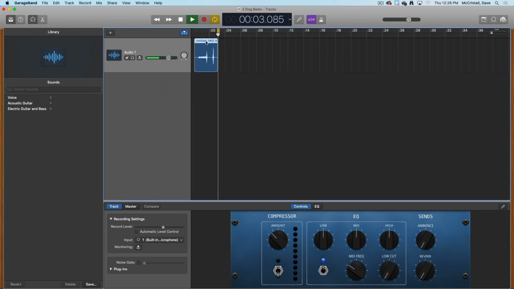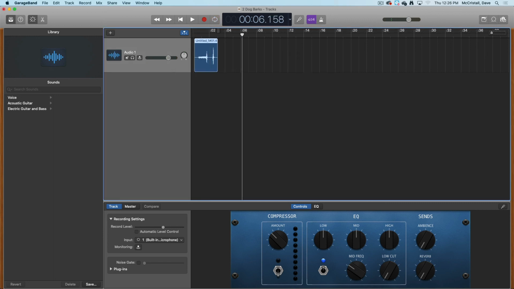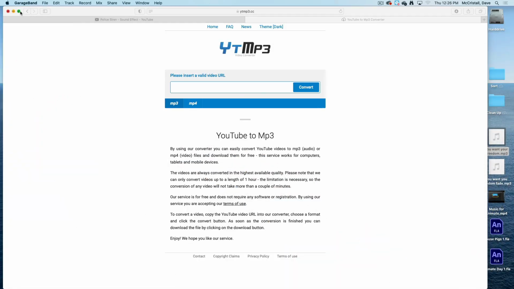And then play it. Now I've got that one recorded. I'm going to click Share, Export Song to Disk, and I'm going to call this grr, and I'm going to press export. And now I have both of those files exported.